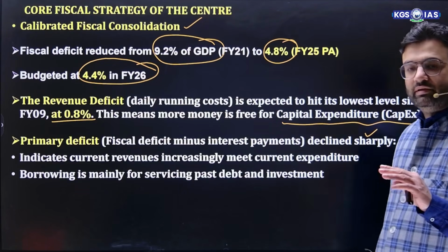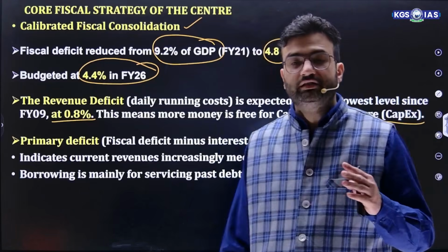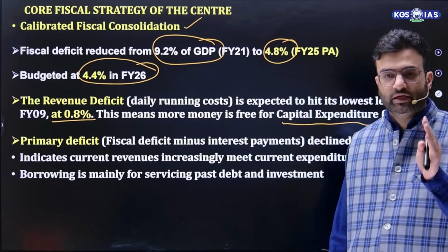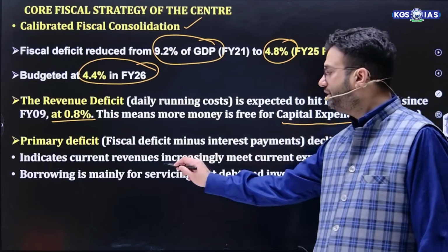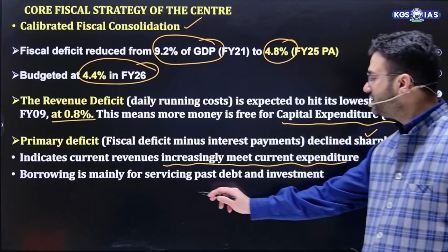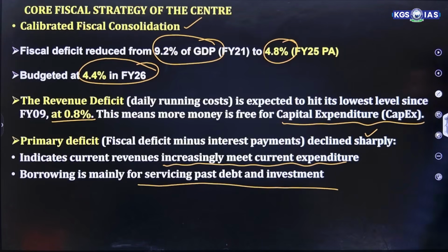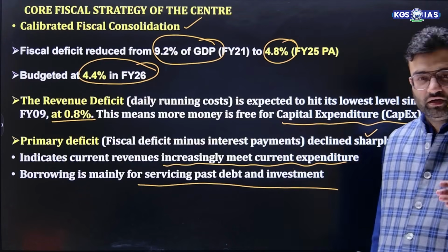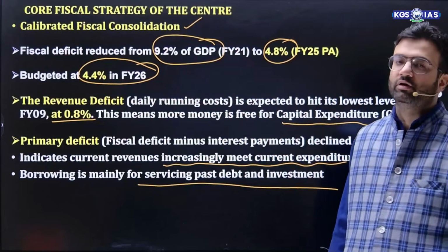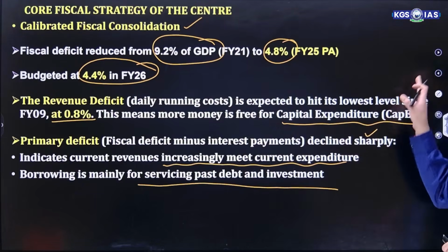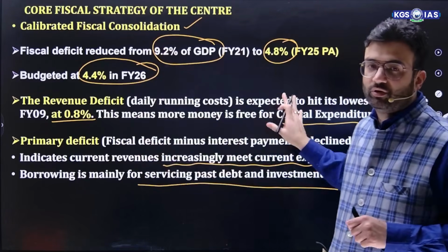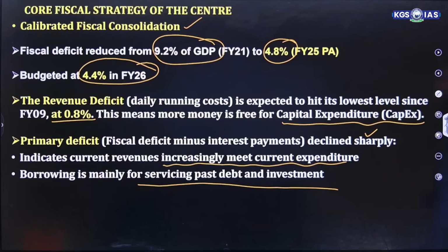That simply means that whatever the government is earning, they are just paying out for past borrowing, so new further borrowings keep on reducing. It indicates that current revenue increasingly meets current expenditure. Borrowing is mainly for serving past debt and investment. This is again very important. So whatever borrowing is being done is to serve the past debt, and fresh debts keep on reducing. So this is the core fiscal strategy of the center. Maybe in the prelims exam you will see one question from this slide only. So this slide is extremely important.